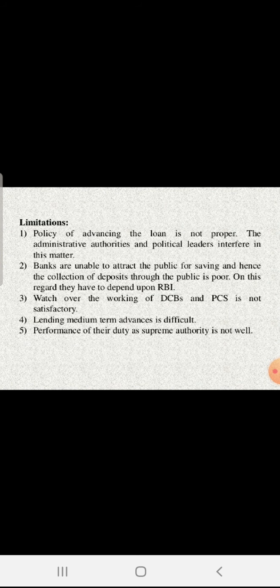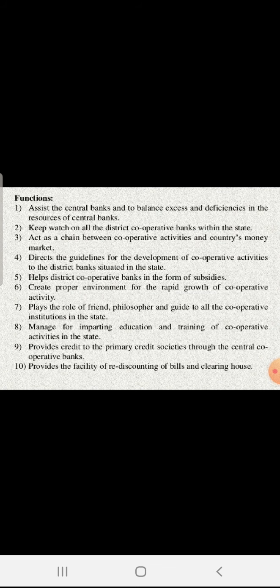Now the SCB also faces some limitations. For example, the policy of advancing loans is not proper. Administrative authority, political interference is there. The bank is unable to attract public savings, and hence the collection of deposits from the public is poor. Watch over the working of DCC and PACs is not satisfactory. Lending medium term advances is very difficult, and performance of their duty as a supreme authority is not good. Means whenever you think about any supervisory authority, somehow a lacuna remains, and their work is not satisfactorily done. But still, on the other hand, we should think about the good points of the institutions.